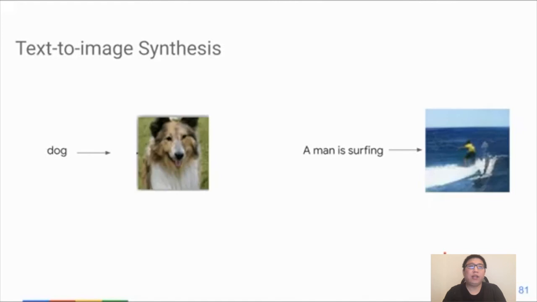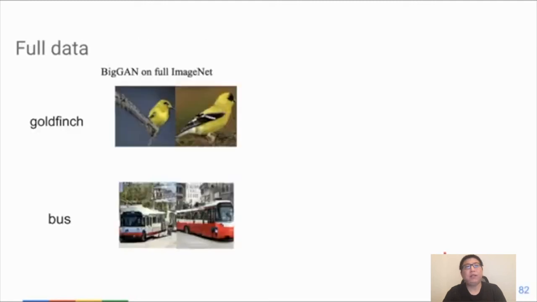And the first one is about image synthesis, or text-to-image synthesis. In this setting, we are given a class name or a natural language sentence, and our goal is to synthesize realistic-looking images. So current generative adversarial network, or GAN, models achieve a very impressive job in synthesizing images of high fidelity.